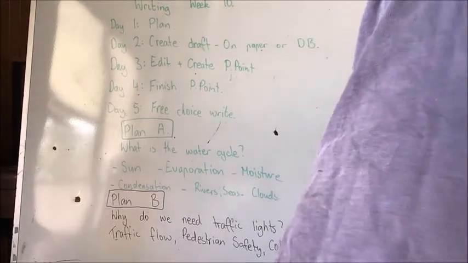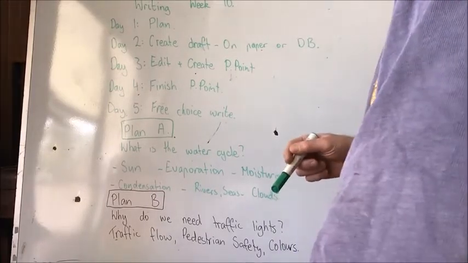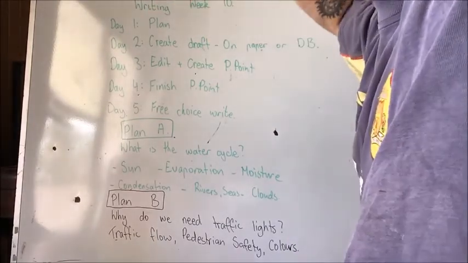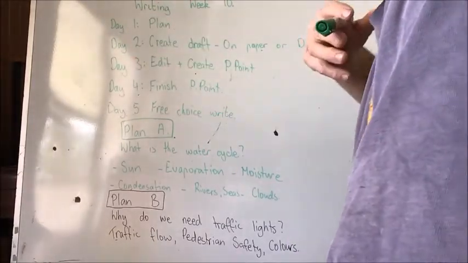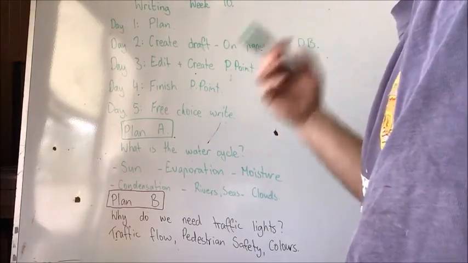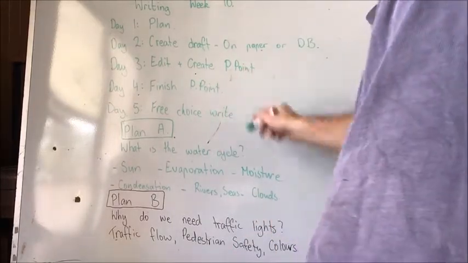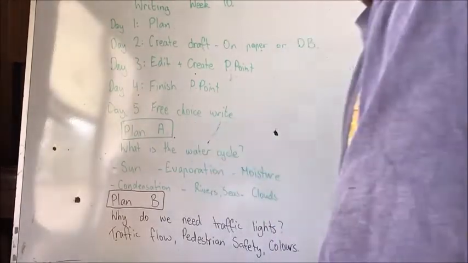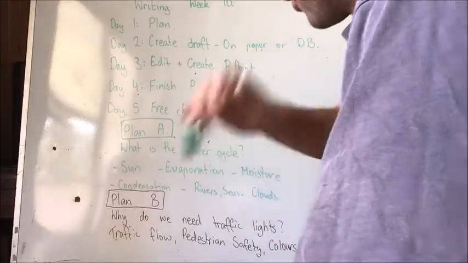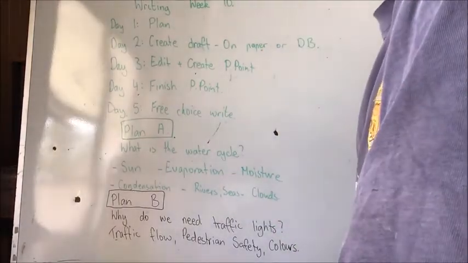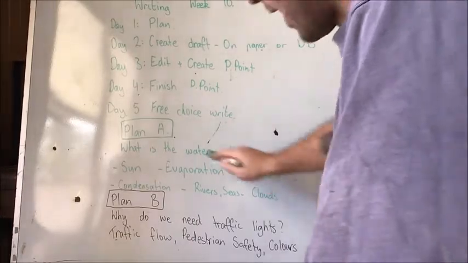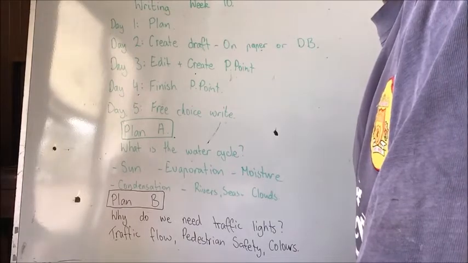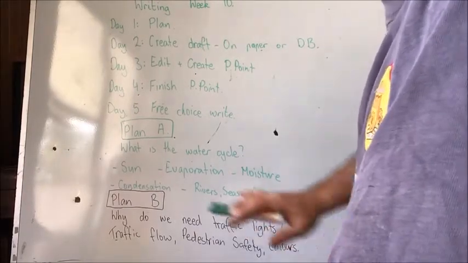All right? So, recap. Writing week 10. We are planning, editing, and creating and finishing off an explanation text for the first 4 days. The 5th day, we've got a free choice write, whatever you want. This is what the plan will look like. It will have what your question is. What is your topic? It will have parts of the topic that you need to cover. Okay? That is day 1.